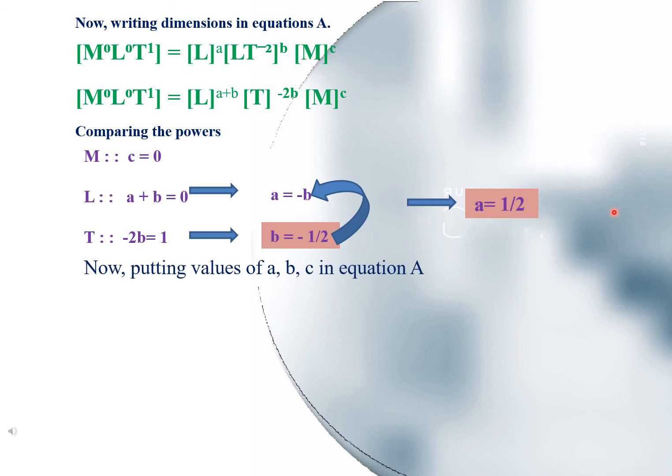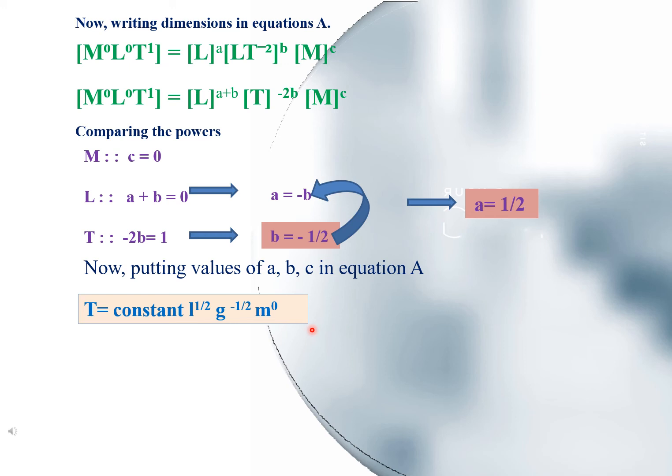Now putting the values of a, b and c in the equation, T is equal to constant L to the power half, g to the power minus half and M to the power 0. M to the power 0 means we get 1, because anything having power 0 is equal to 1.